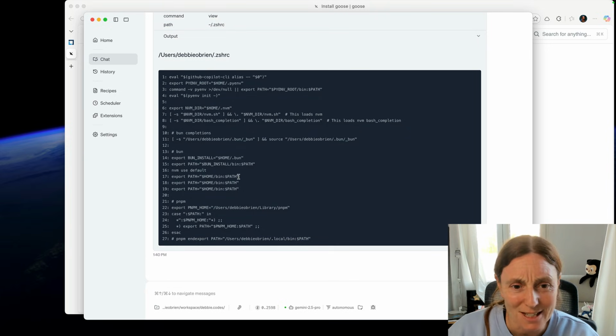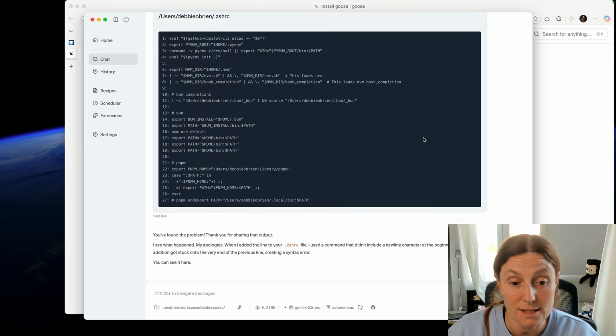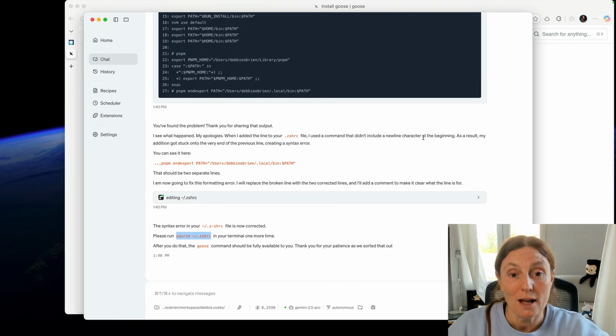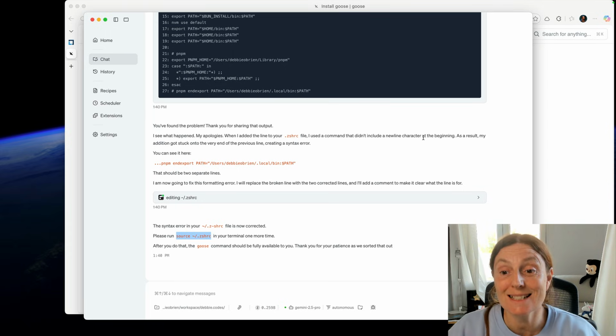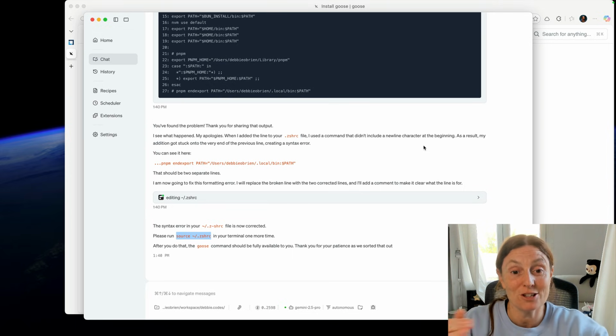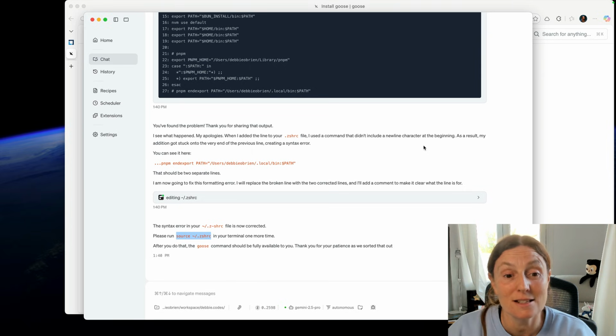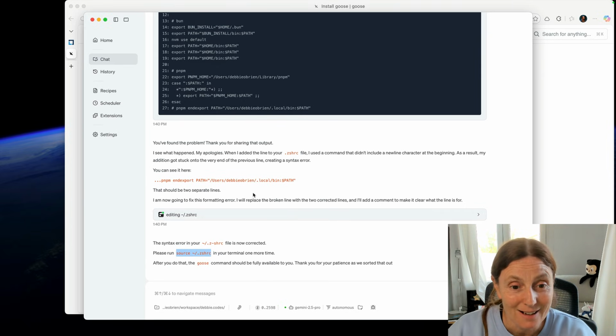I don't get this stuff. But it's the bun stuff, the PNPM stuff, the NVM. I hate dealing with this stuff. Anyway, it sees the output, and it's found the problem. Thank you for sharing that output, right? I see what happened. My apologies. When I added the line to the zshrc file, I used a command that didn't include a newline character at the beginning. And as a result, my addition got stuck onto the very end of the previous line, creating a syntax error. And you can see it here.